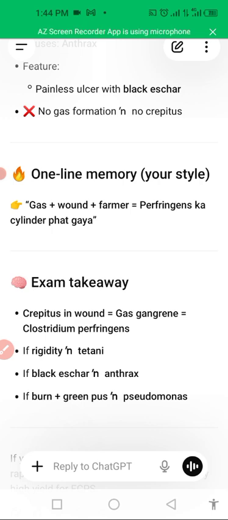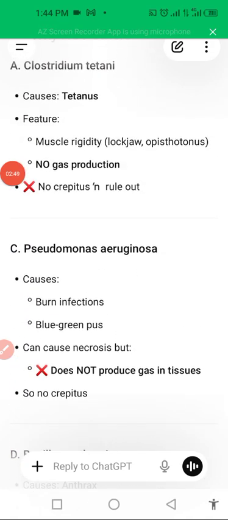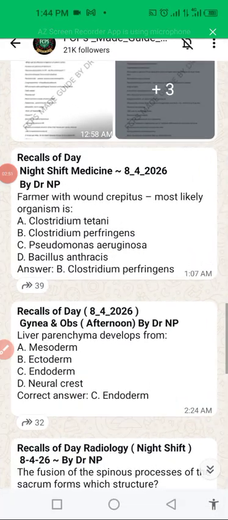Clostridium perfringens for gas gangrene, Clostridium tetani for tetanus, and Bacillus anthracis for anthrax, and the blue-green color infection after burns is Pseudomonas aeruginosa. So these are types of infections that are found with different organisms, and you have to keep that in mind. That is very important from an exam point of view.